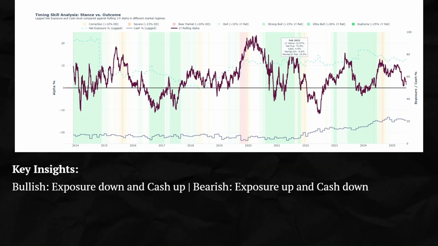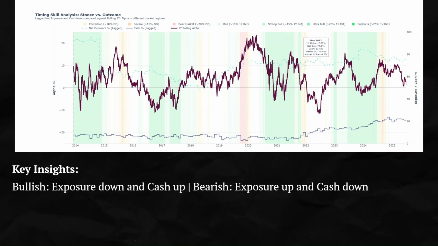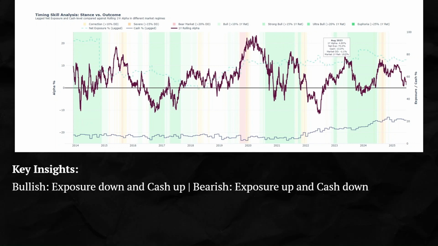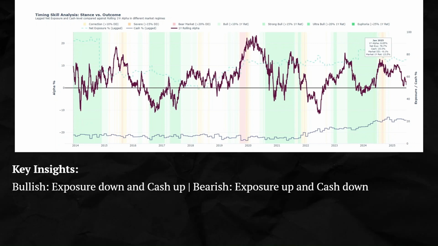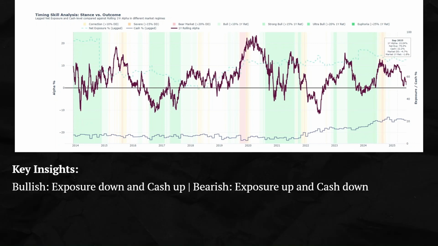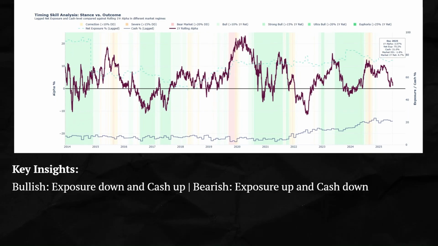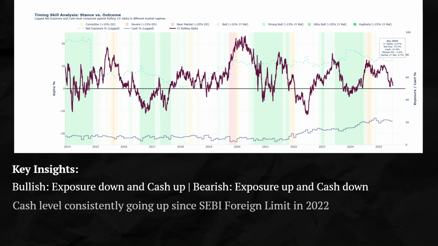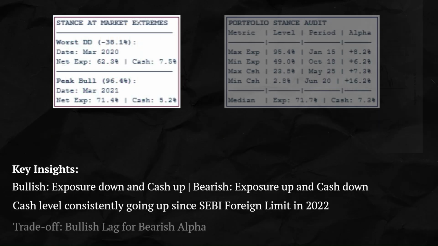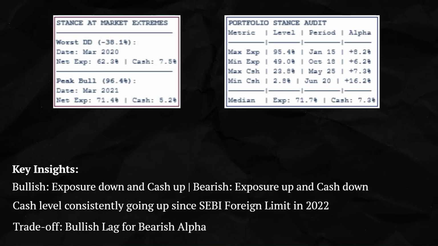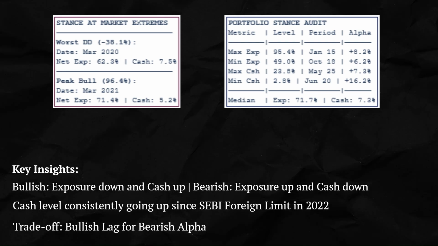So they try to reduce their exposure and take their exits during the bullish phases and make their war chest, and during the bearish phases their cash level goes down and net exposure goes up, where they are buying during the bearish phases. And if you see, since 2022 there is a deviation where the cash level is consistently going up. However, exposure is managed through the arbitrage portfolio as foreign equity cannot be increased. It's a trade-off actually. The fund underperforms in bullish phases and outperforms in bearish phases.